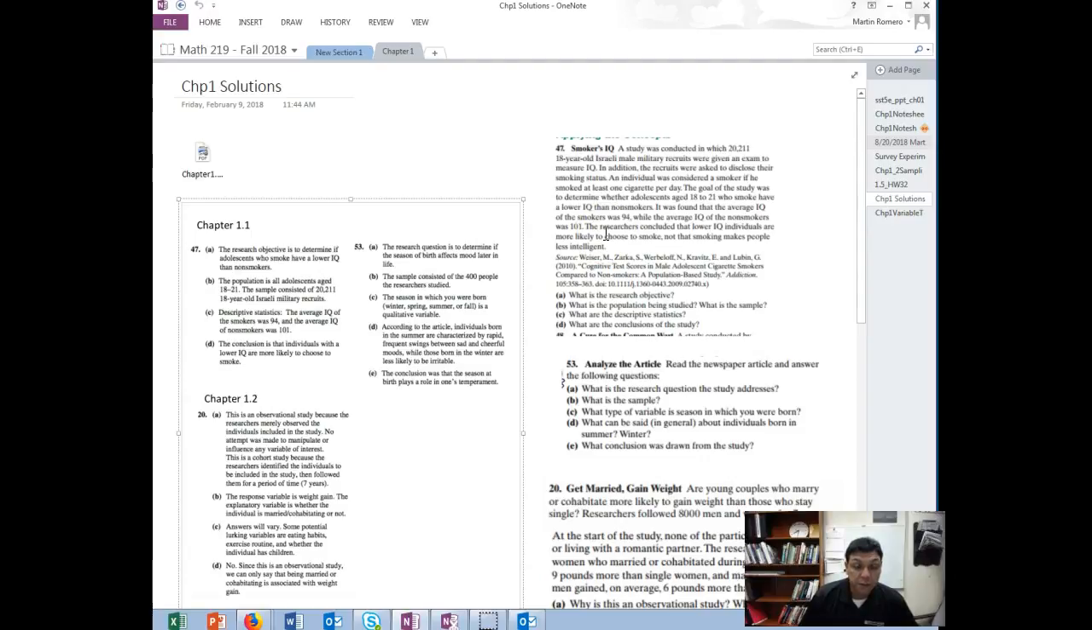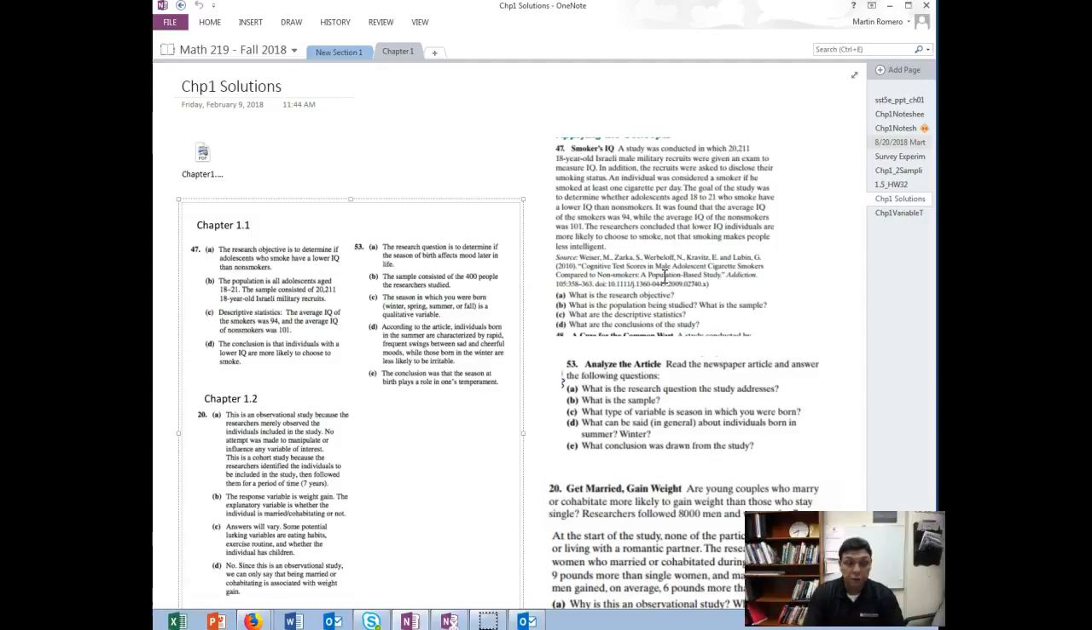The third question, what are the descriptive statistics? And again, statistics describe, right? Describe the situation in terms of you collect data and then use that data to describe the sample or the population. So in this case, the average IQ of smokers 94 and 101. Those values describe those samples, right? And we would think that then those samples would describe the population.